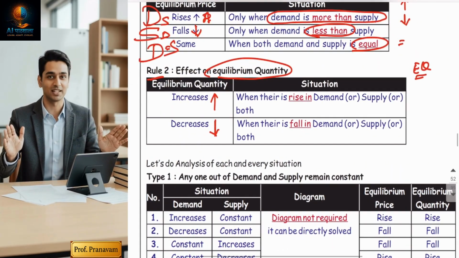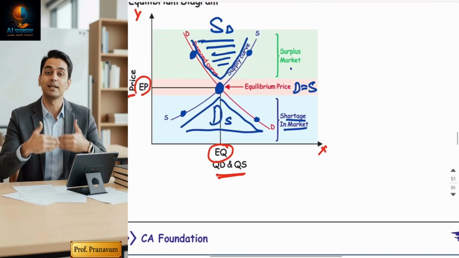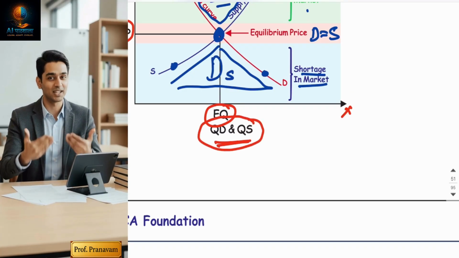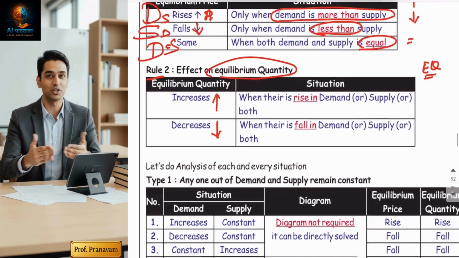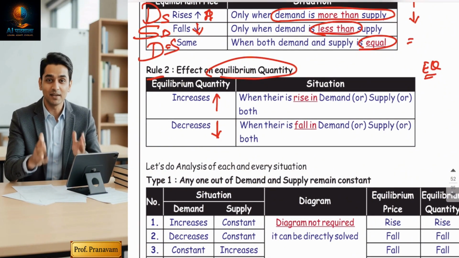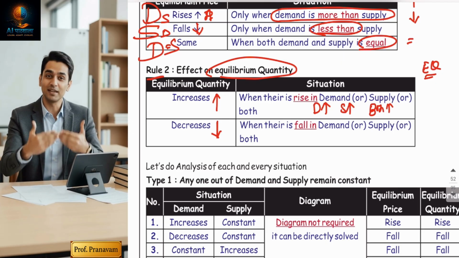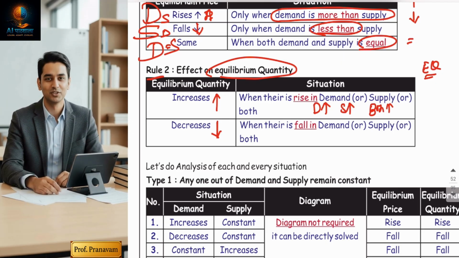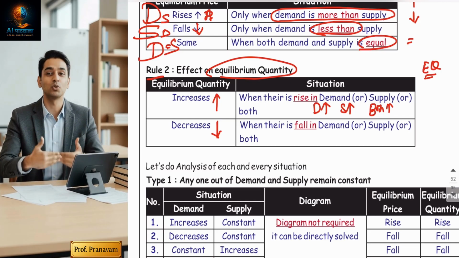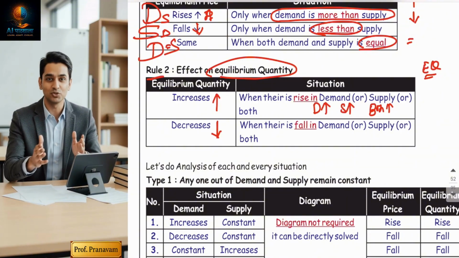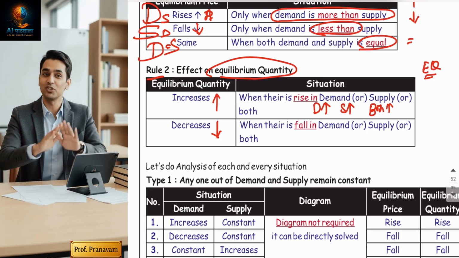But when you have to understand the effect on quantity, you don't have to compare demand and supply. The reason being, demand and supply are both in the same team. Both are on the x-axis, right? They are not opposite to each other. So just keep in your mind, quantity will increase only when demand rises or supply rises or both rise. If while reading the question you come to know that demand is increasing, or supply is increasing, that means quantity will increase. If both are increasing, then also yes, because demand and supply are in the same team on an axis and both have the same impact.